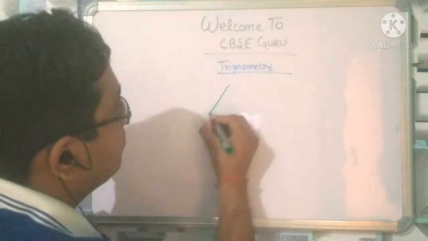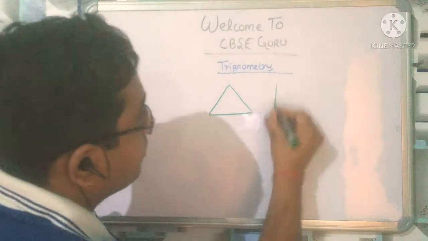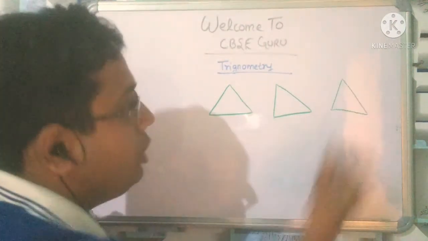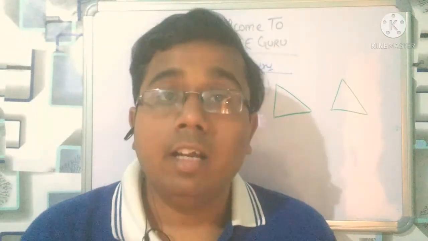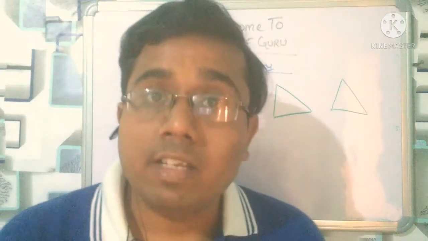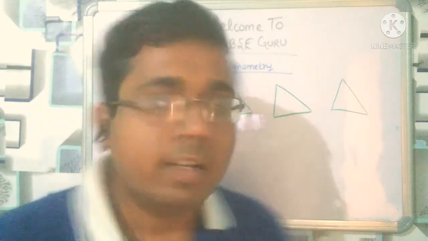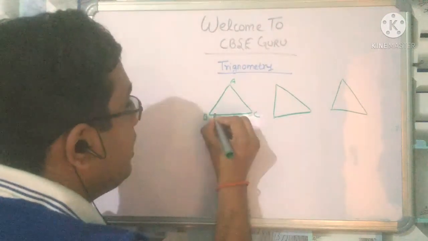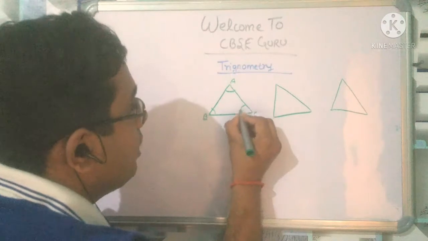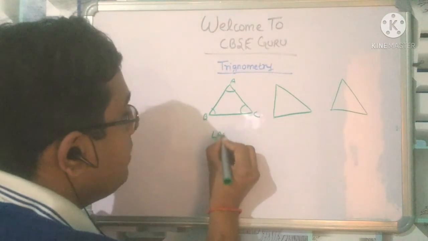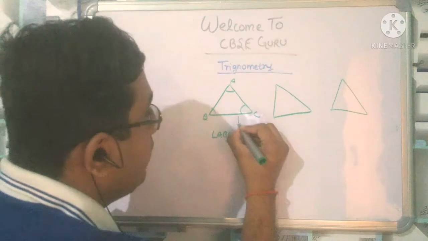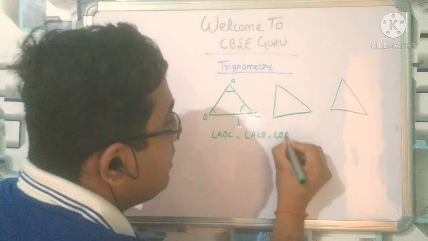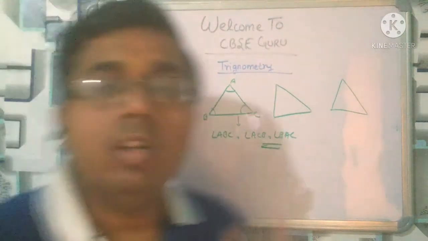Like this, or whatever shape. You have studied about the triangle, right? Listen carefully. You have also studied the sides of the triangle, like this: A, B, C. You have also studied the angles of the triangle, right? Angle A, B, C. If you take this angle ACB, angle BAC, like that,